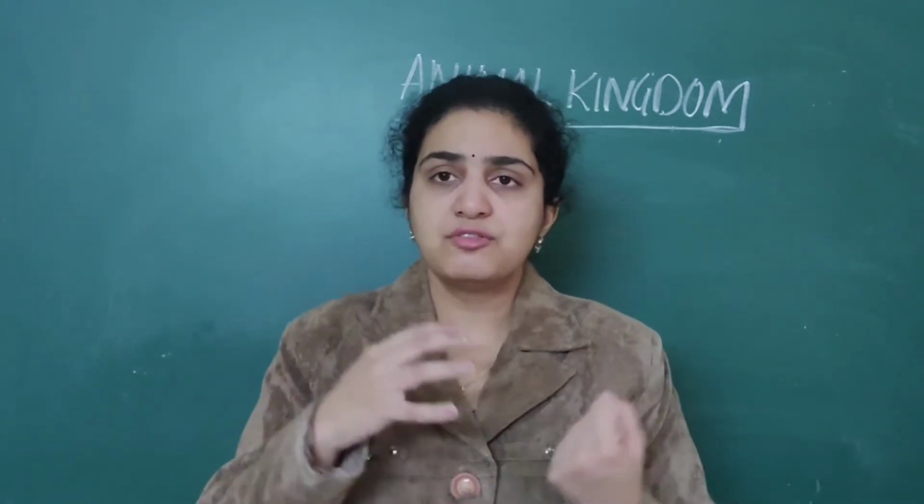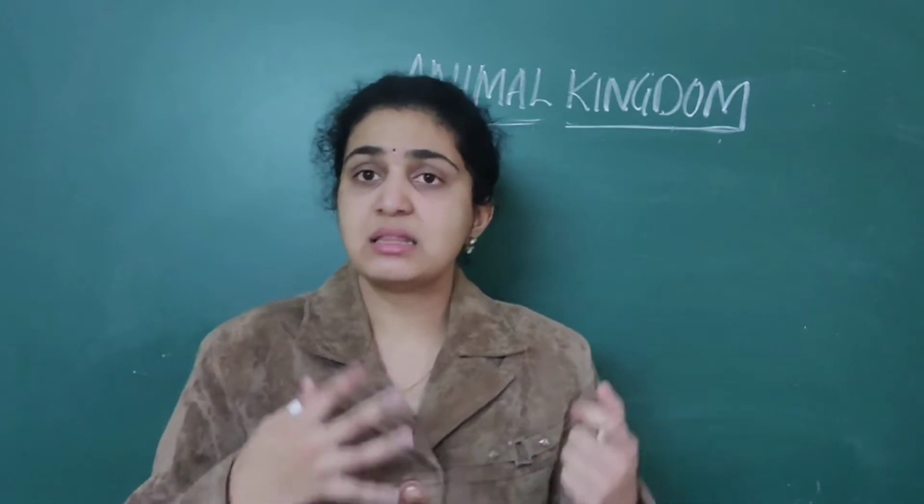In this lecture, we are going to deal with another part of the animal kingdom. In the last class, we covered different phyla: Platyhelminthes, Aschelminthes, as well as Echinodermata. We saw their specific features and did Aschelminthes and Echinodermata in detail.